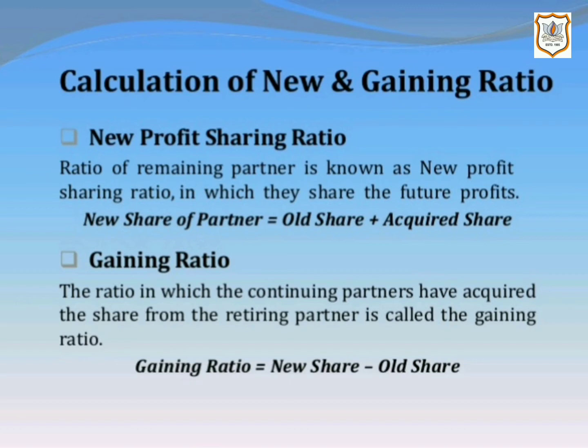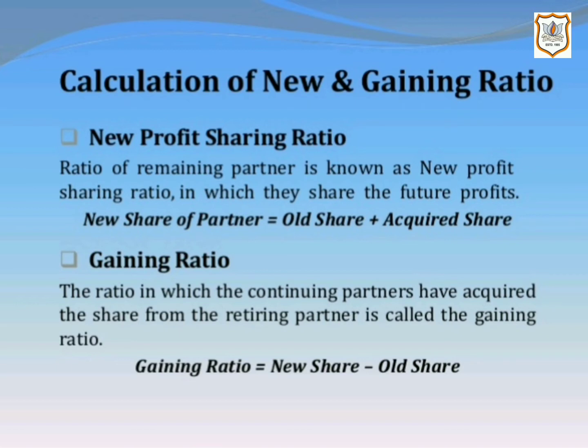So, formula for new share of partner is equal to old share plus acquired share, or we can say old share plus gain. Now, let us see gaining ratio. The ratio in which the continuing partners acquire the retiring partner's share is called the gaining ratio. This ratio is calculated by deducting old share in profits from the new share in profits.